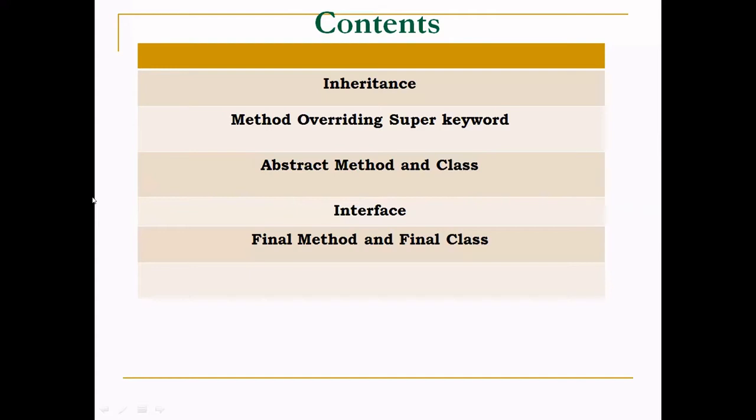A class that is inherited is called a superclass. The class that does the inheriting is called a subclass. So a subclass is a specialized version of a superclass.